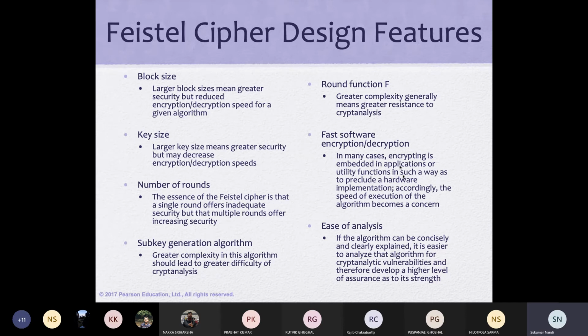The next point is that encryption and decryption should be easy to implement. That is one of the requirements because it can then be implemented anywhere, in any place. But these are not from the security point of view. Fast software and ease of analysis, these two have nothing to do with security. Ease of analysis means the whole algorithm should be known, so anyone who wants to analyze can analyze properly. These last two points are not related to security. They are related to implementation.